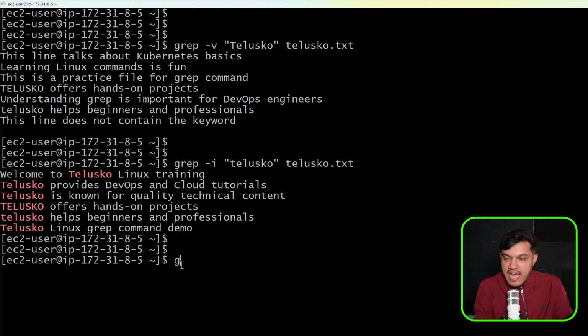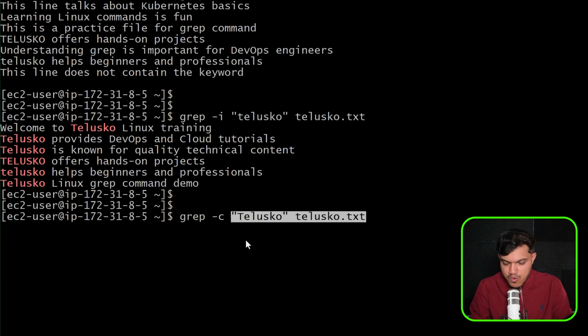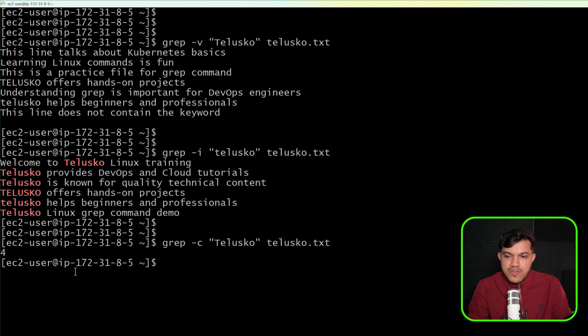Alongside that, we also have one more option here, -c, which will give you the count. I would like to say how many lines have this Telusko. It just gives you the count, nothing more. I would like to just hit this. You have 4 lines which have Telusko in it. If you just want to know the count also, you can go with grep. I hope all of this you could see practically.